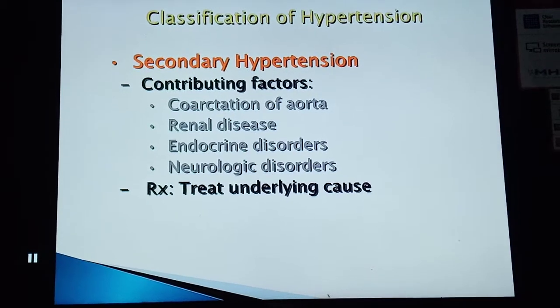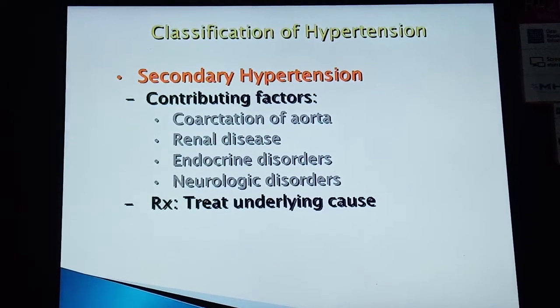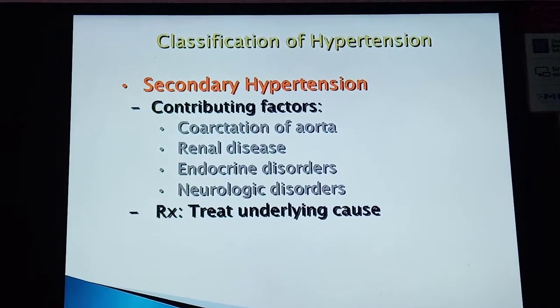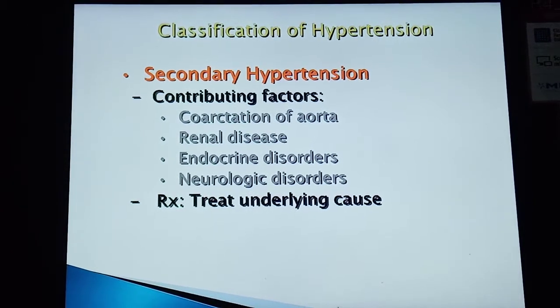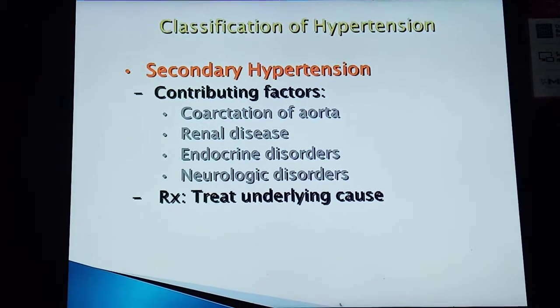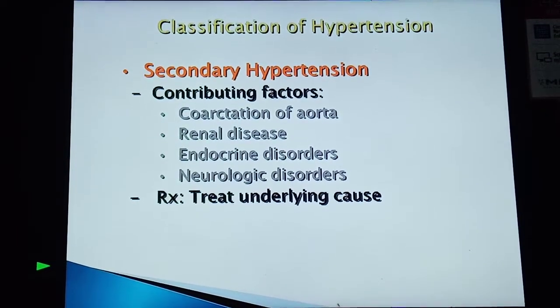Now come to secondary hypertension. The contributing factors for secondary hypertension are coarctation of aorta, renal disease, endocrine disorders, and neurological disorders, and it is usually treated by treating the underlying cause to control the secondary hypertension.